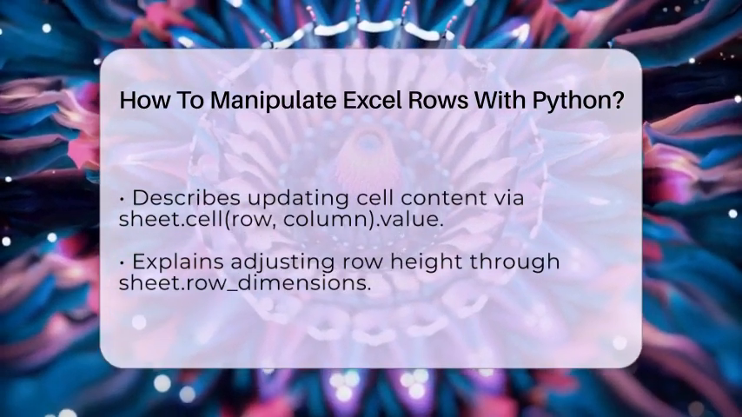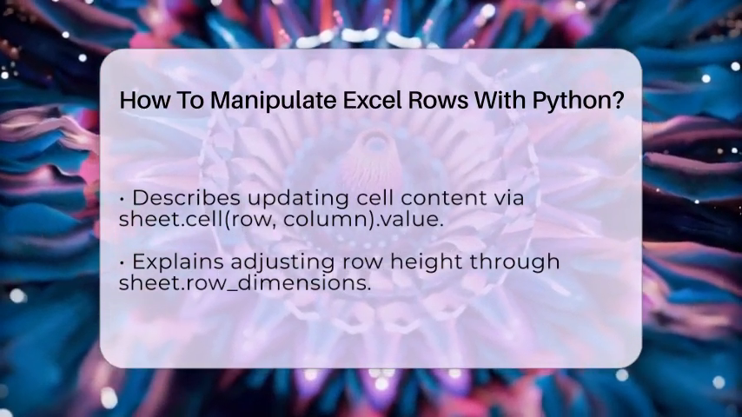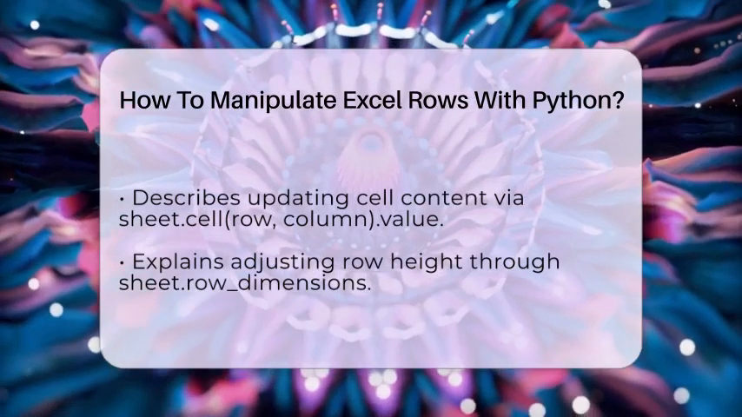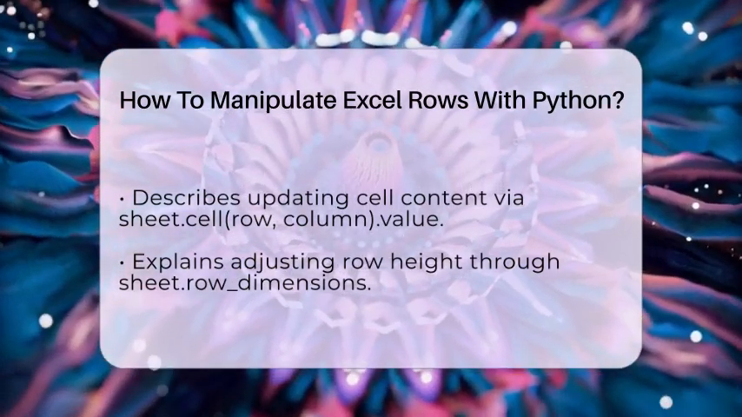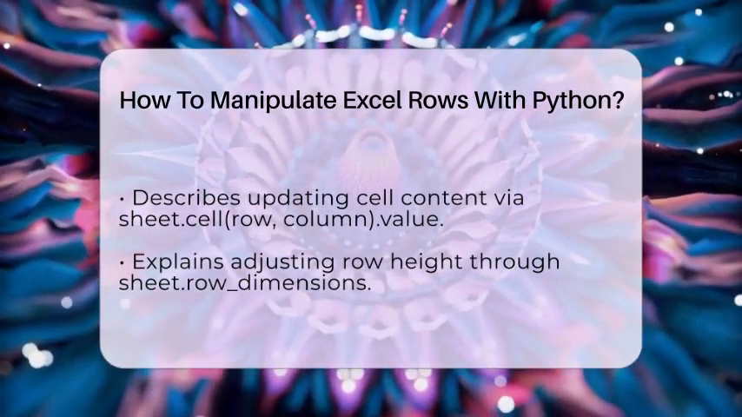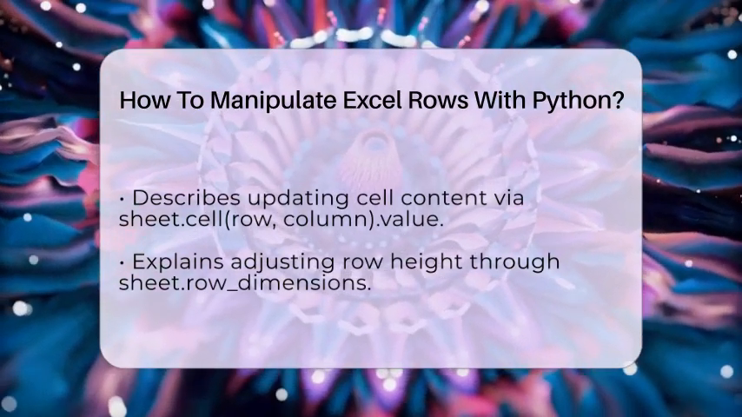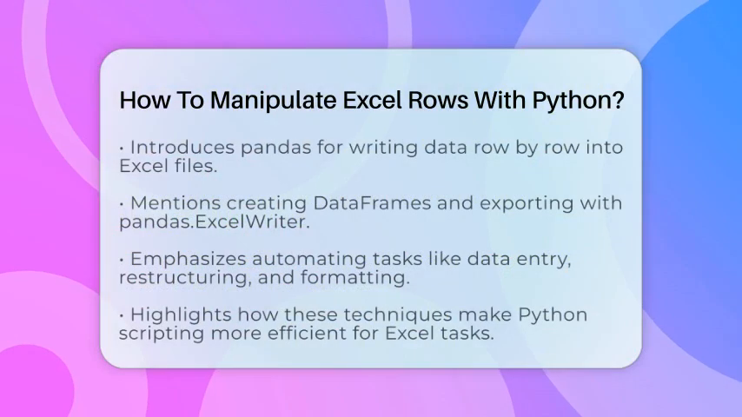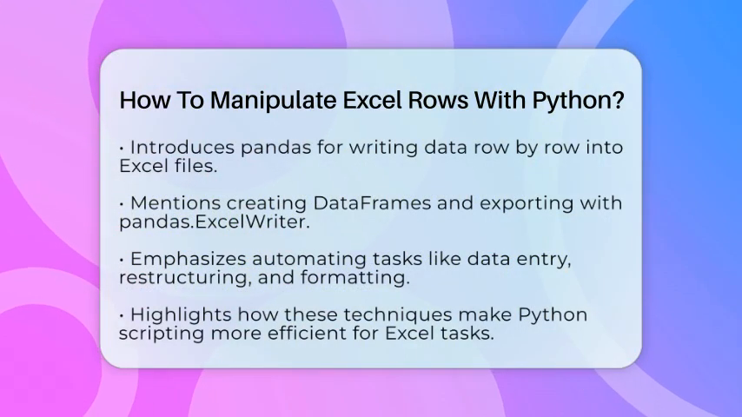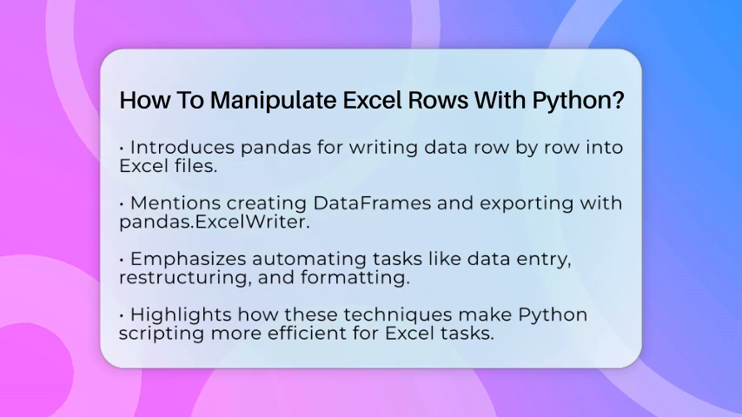If you want to write data row by row, Pandas is a great tool. You can create a DataFrame with your data and then write it to an Excel file using pandas ExcelWriter. This allows you to control exactly how each row appears in the spreadsheet. You can even loop through DataFrame rows and write each one separately, giving you full control over formatting and placement.